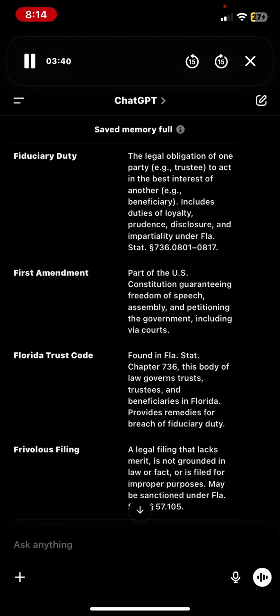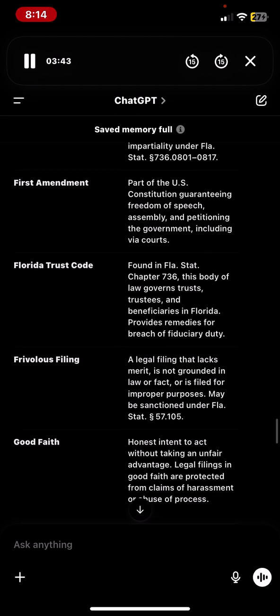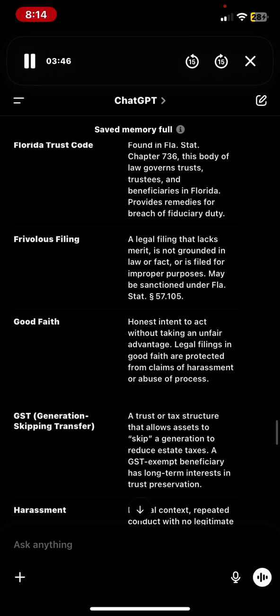Florida Trust Code, found in Fla. Stat. Chapter 736, this body of law governs trusts, trustees, and beneficiaries in Florida. Provides remedies for breach of fiduciary duty. Frivolous filing, a legal filing that lacks merit, is not grounded in law or fact, or is filed for improper purposes, may be sanctioned under Fla. Stat. 57.105.